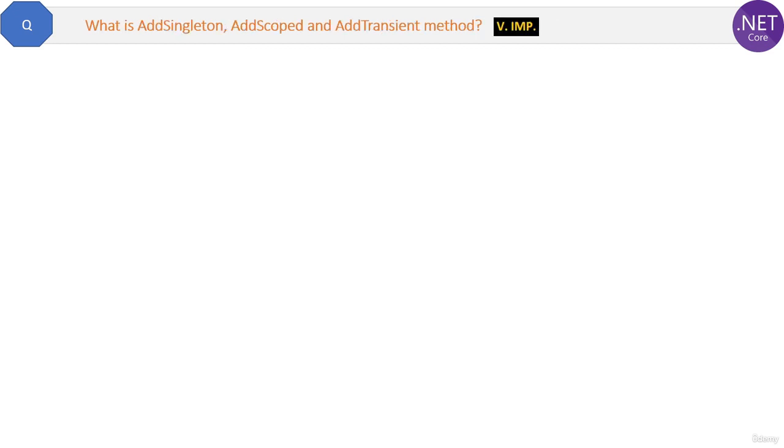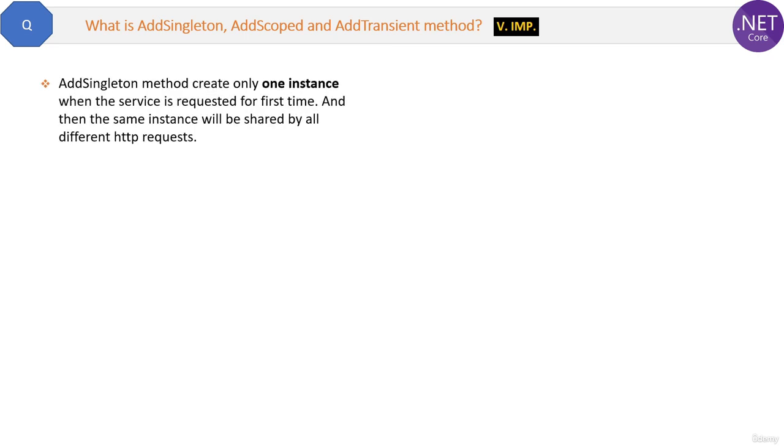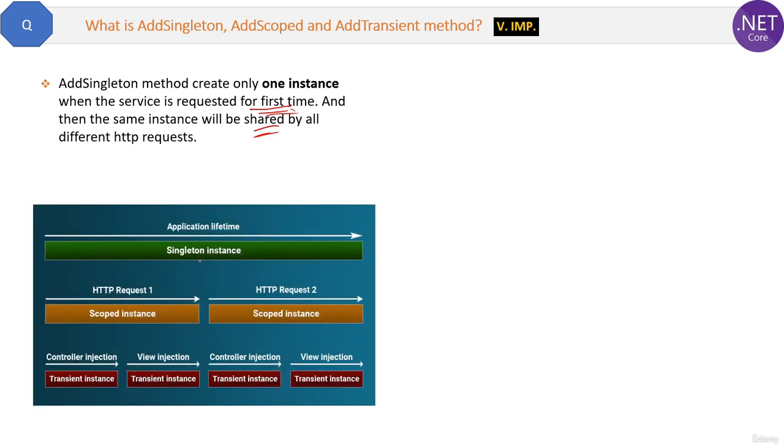What are the add singleton, add scoped, and add transient methods? Very important question this is. Let's try to understand add singleton first. And if you know the singleton design pattern, then it's very easy for you. The definition is: the add singleton method creates only one instance when the service is requested for the first time, and then the same instance will be shared by all different HTTP requests. Remember the singleton pattern, that is almost the same. Here in the diagram, you can also see only one instance is used throughout the application lifetime, right?